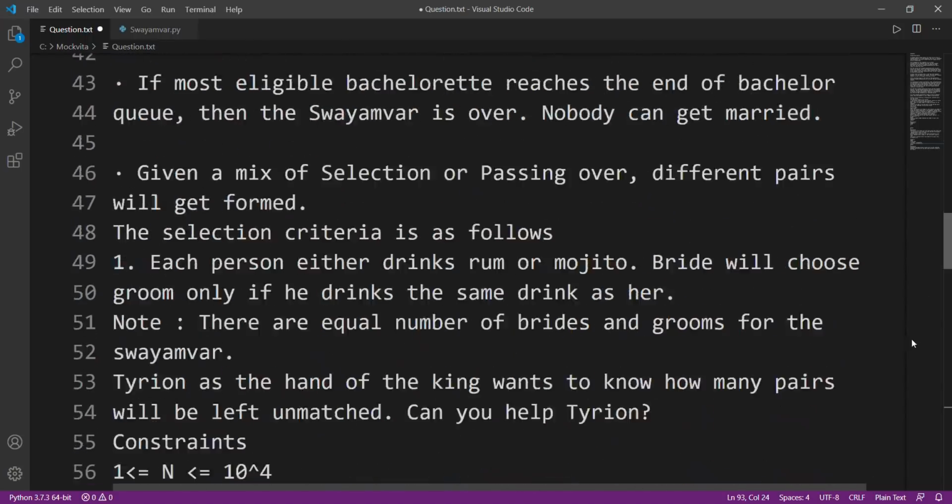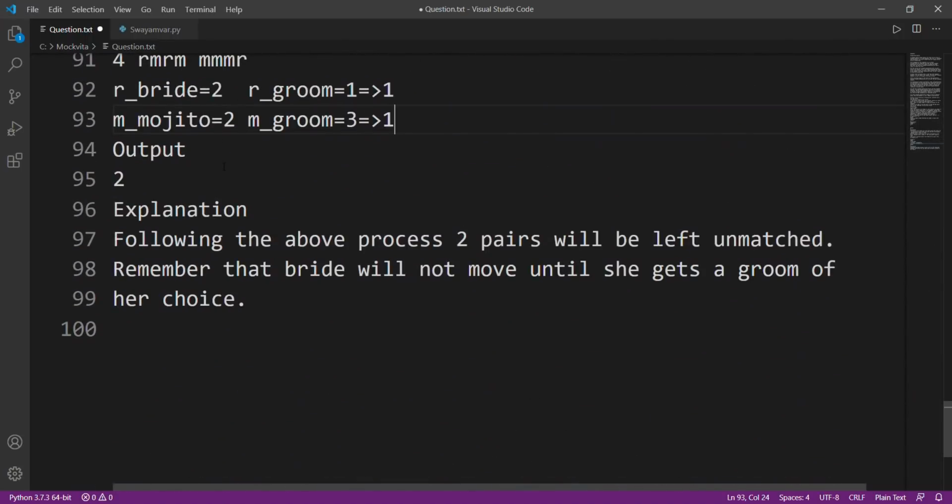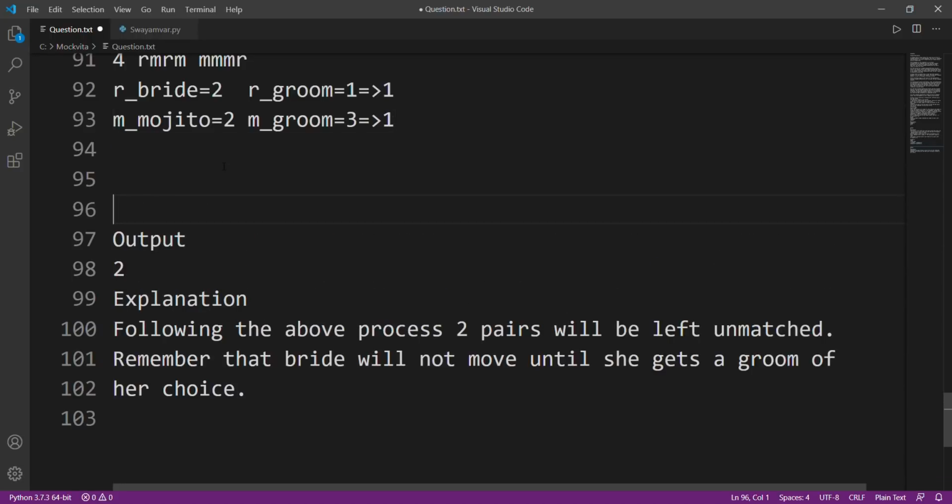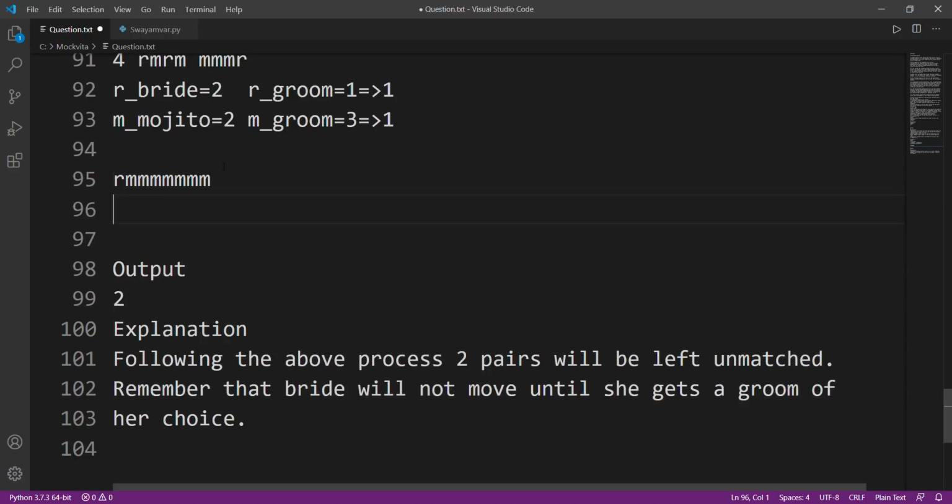Basically, if the first bride does not find a groom of her choice, then none of the brides will get married. Suppose the first bride drinks rum and all the others drink mojito, and all the boys drink mojito also. There could be matches, but no, there won't be. Why? Because this first person won't get any groom, she won't be able to make any pair. So she'll reject all the boys, and so will all of these girls. They won't be able to choose a match.